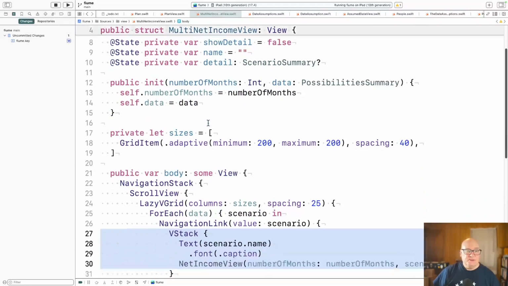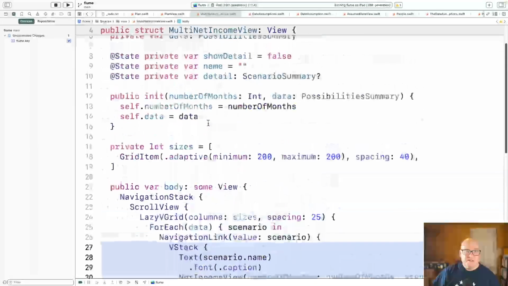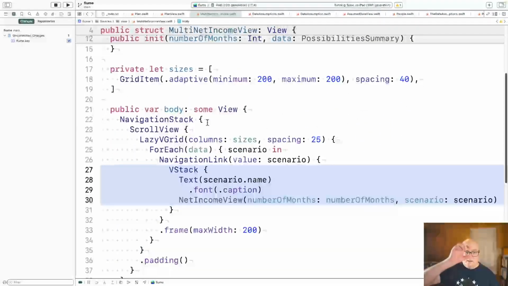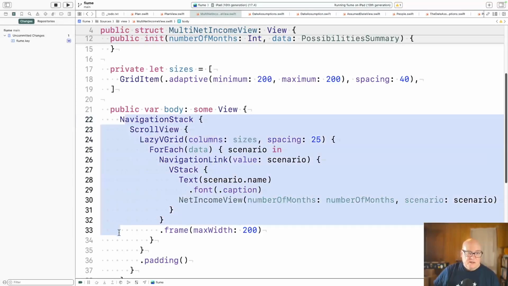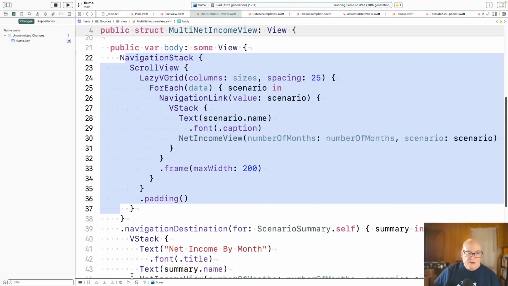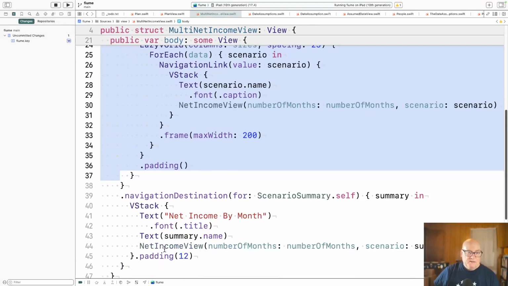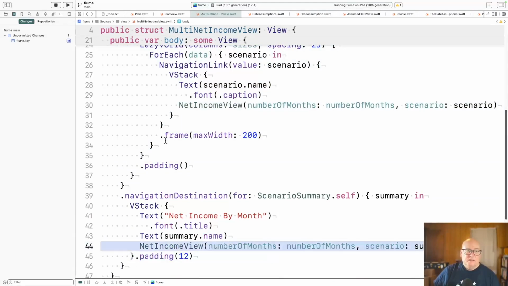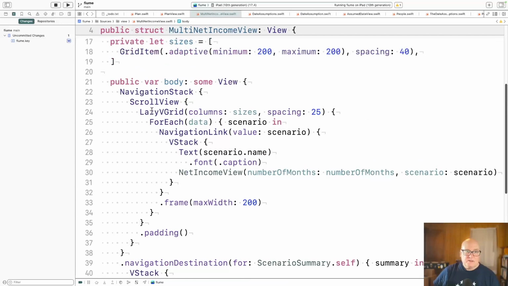It's the income views, and this one basically has the initial view with the thumbnails, and that's controlled by this navigation stack, because you can open up the individual summary. The interior view of this is walking through all the scenarios.